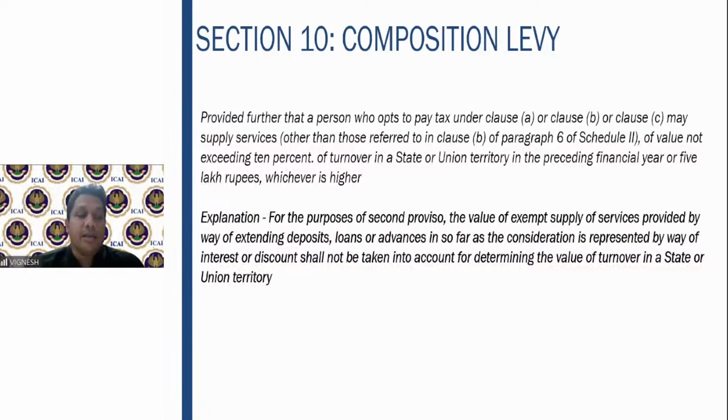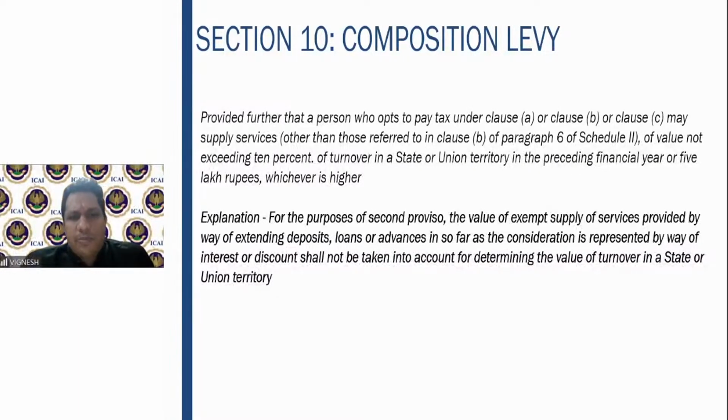So what does this mean? It means that apart from the sale of goods, he can also provide the services, but there is a limit for that. You should see the previous financial year turnover. 10% of that or 5 lakhs, whichever is higher, is the limit which you have to take for the purpose of providing the services apart from the goods. We shall see some examples on that, then you'll get clarity.